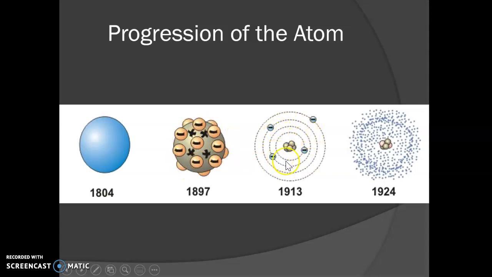Bohr is the first one that put the electrons into rings, and then Schrödinger is the one that talked about the probability of the electron, which is why we have shaded regions. So you should be able to look at these pictures and explain what's going on with these.